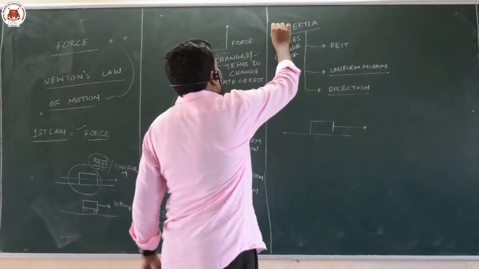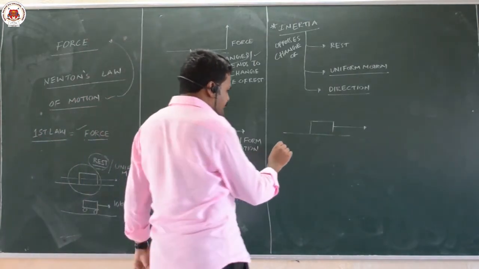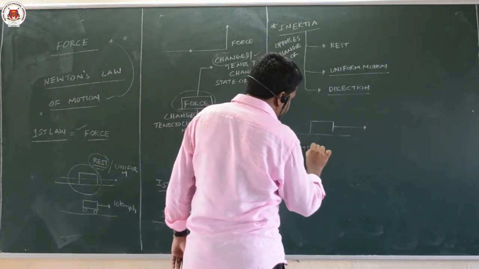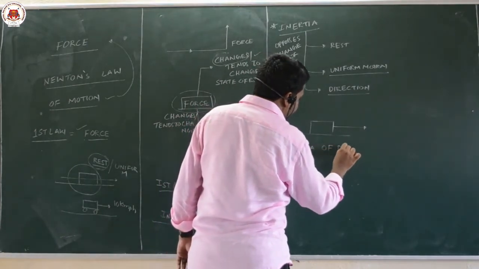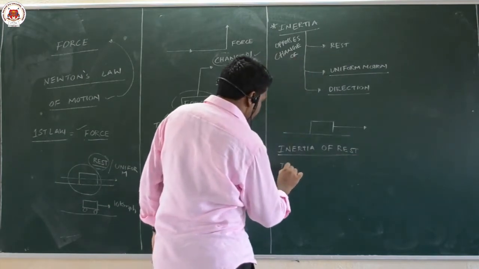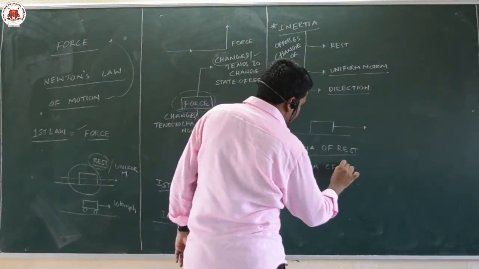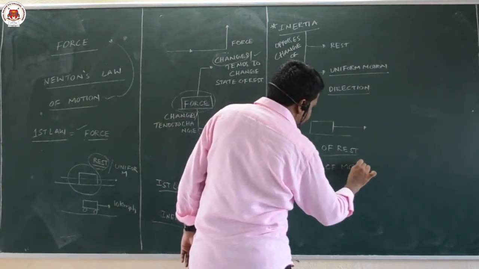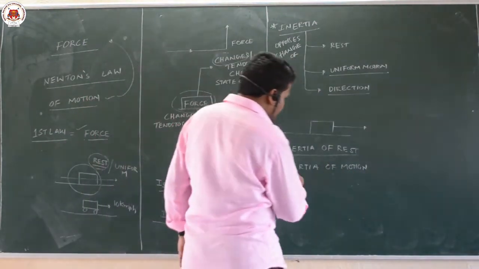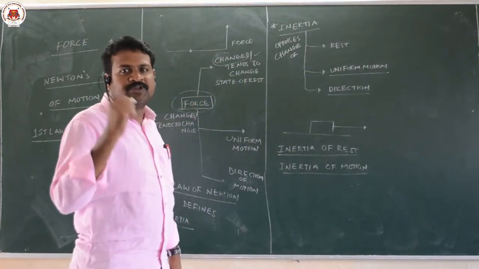So inertia is an inherent property. Three types of inertia are there: inertia of rest, inertia of motion, and inertia of direction. So what is the meaning of inertia of rest? It means a body at rest wants to be at rest only.